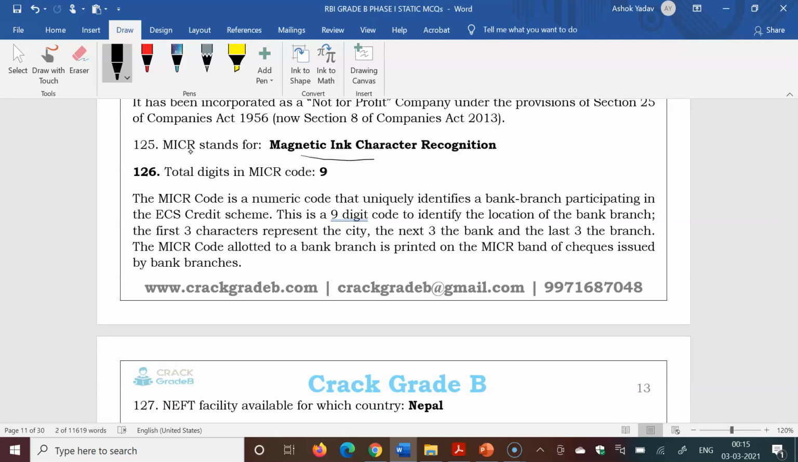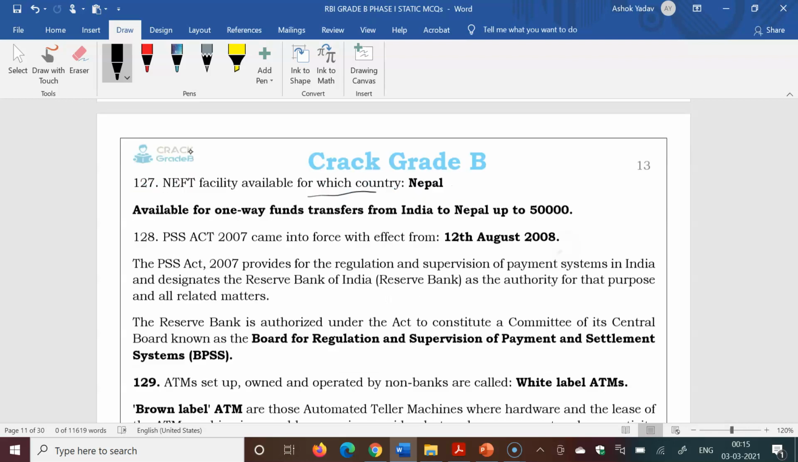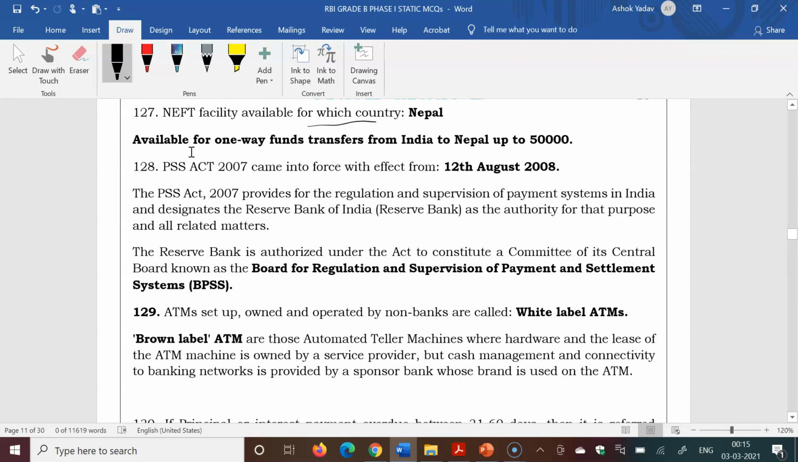MICR stands for Magnetic Ink Character Recognition. Many times this full form is definitely asked. Total digits in MICR code is 9. Details are given in the PDF. NEFT facility is available for which country? Nepal. Up to 50,000 you can transfer.